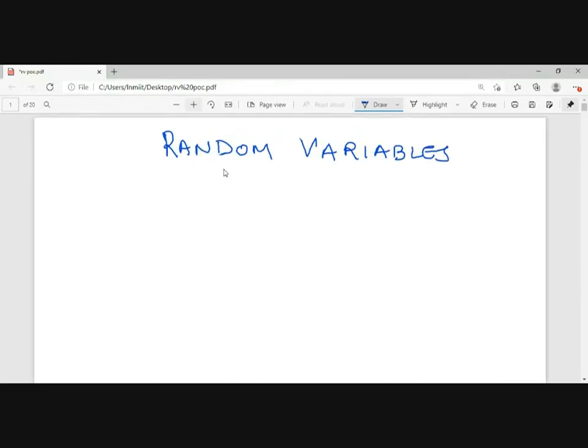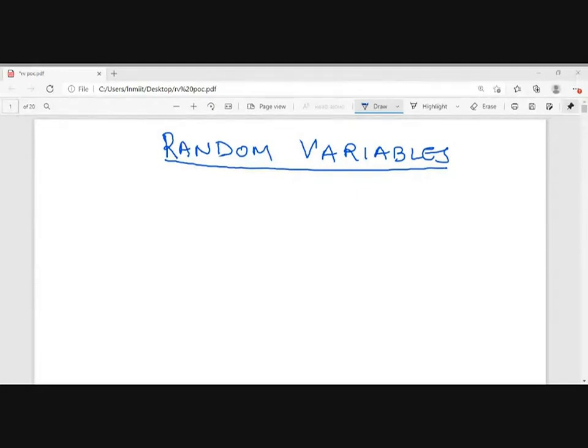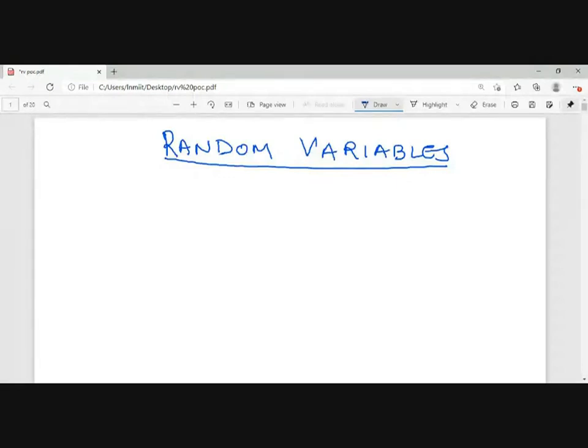So unit 1, or according to us unit 2, is random variables and processes. I will be starting with random variables. Are you familiar with this term, random variables? Yes, from probability. Same thing, from probability.